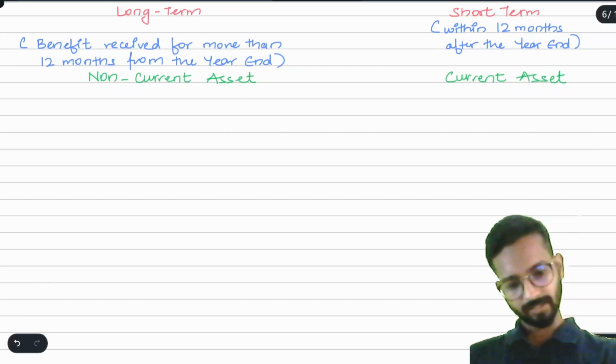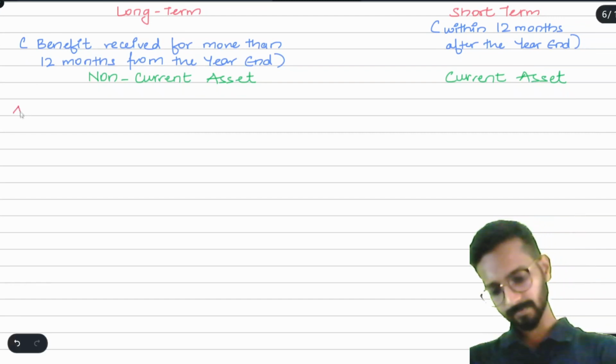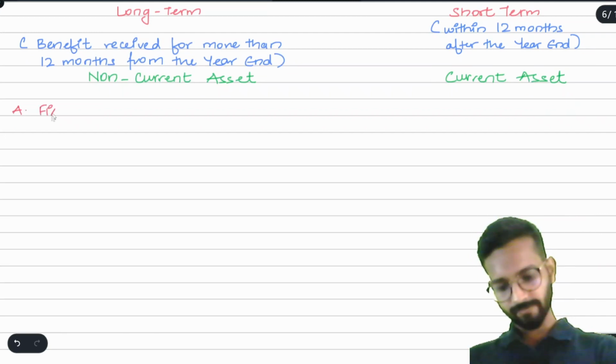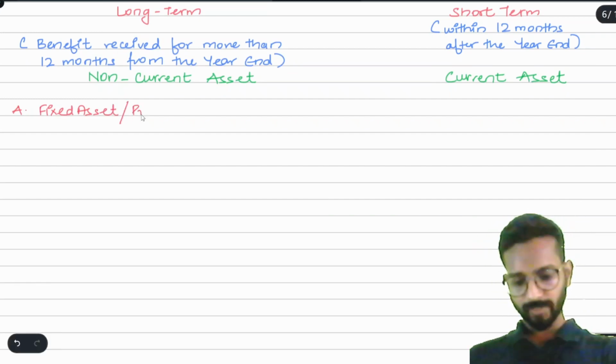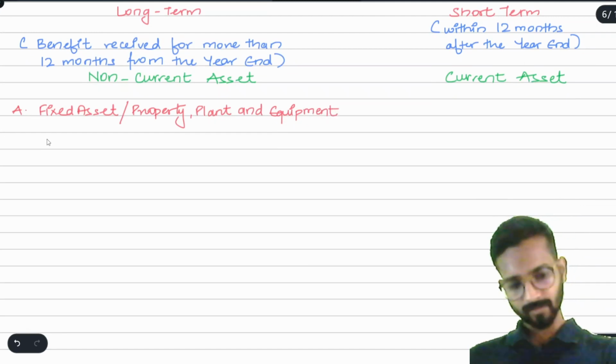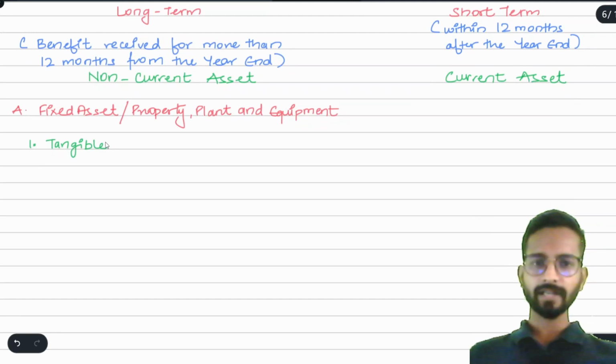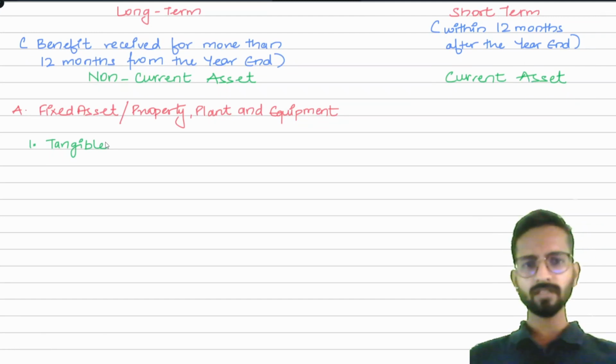For non-current asset, I can write here, it is the fixed assets, or one more technical term which accounts gives to fixed asset is property, plant and equipment. Sir, what does it include? See, number one is the tangible assets. What does that word tangible mean? Tangible means anything which you can see, which you can touch.